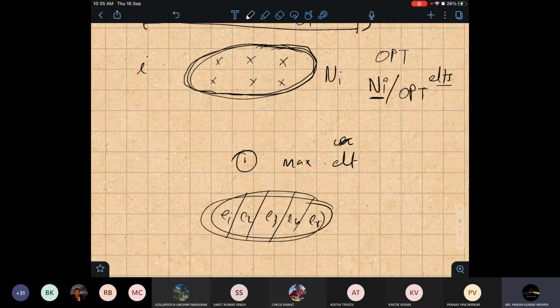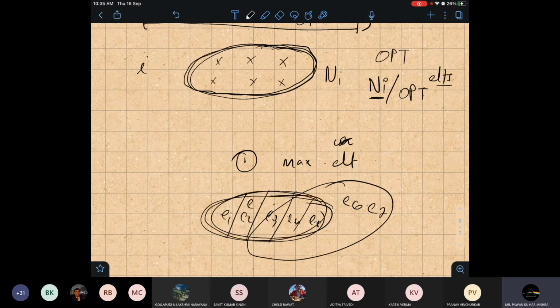Suppose another set has E3, E4, E5, E6, E7, more elements. So I pick this set. In the next iteration, obviously these covered elements I have to remove from this set, so the remaining will always be uncovered elements only.